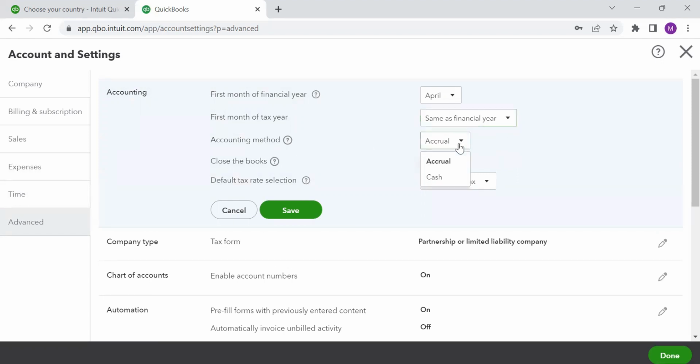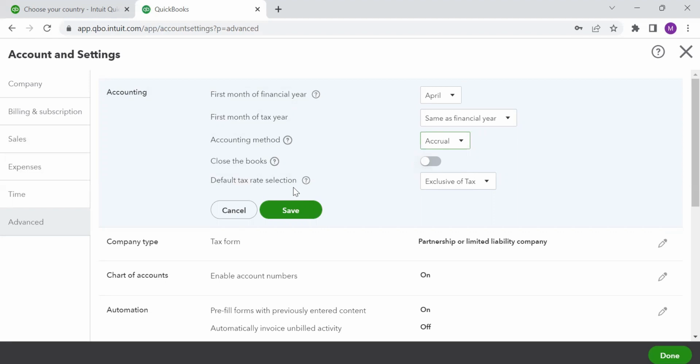Accounting method. Now there are two types of accounting method: accrual accounting method and cash accounting method. So here I have kept accrual accounting method. After your finalization is complete, I'll have to come back to this option and say close the books so that the data is freezed. Today we are starting with writing books of accounts. Therefore, this option is not useful for us today. But after the year end, after your finalization entries are complete, you will have to come here and close the books so that the data is freezed for the previous year.